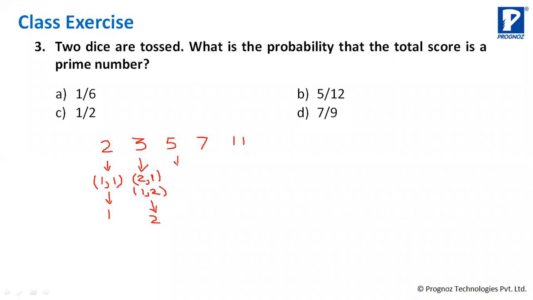Similarly, if you do 5, it will be 2, 3, 3, 2, and then 4, 1, and 1, and 4. Okay? तो ये टोटल 4 टाइम्स आ सकता है.